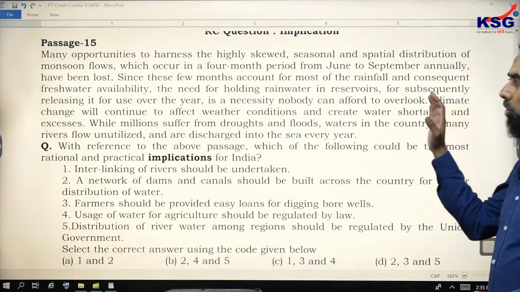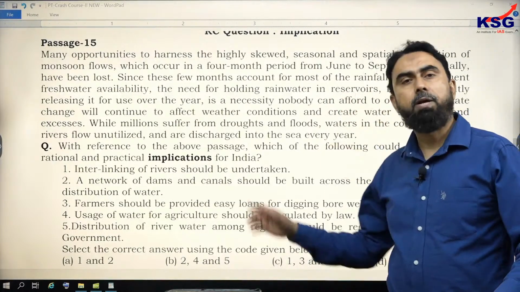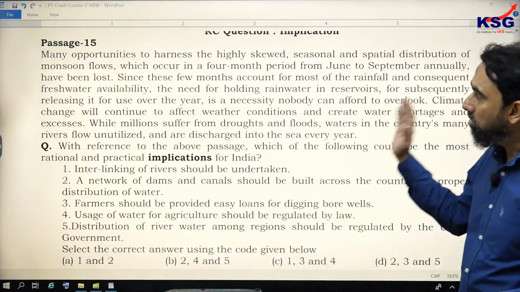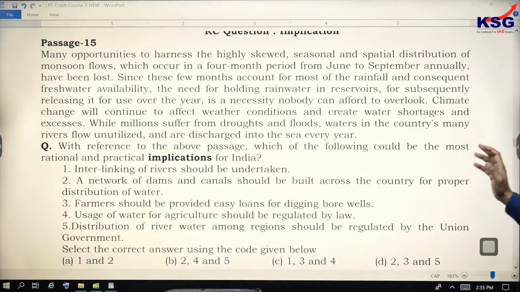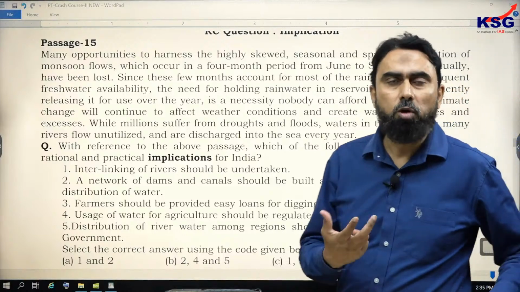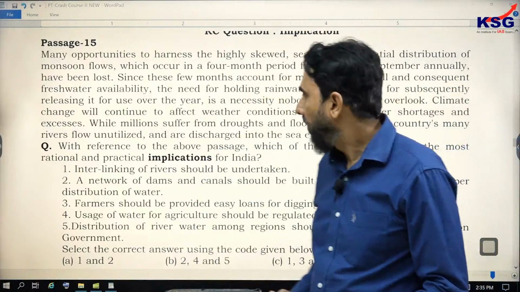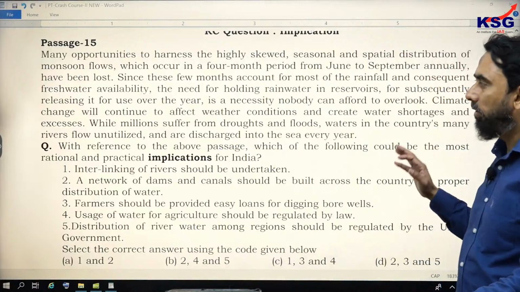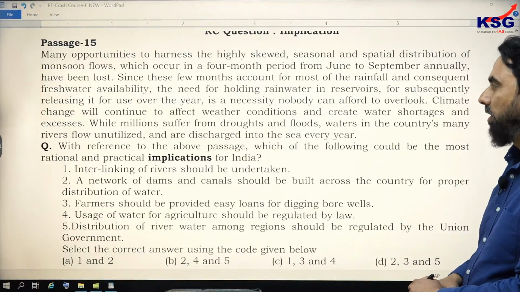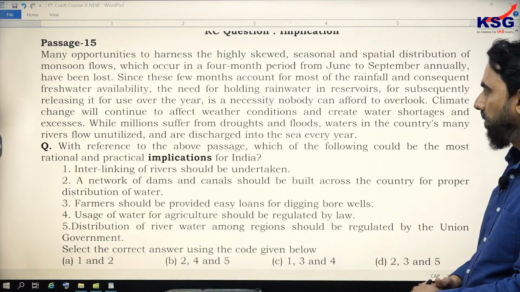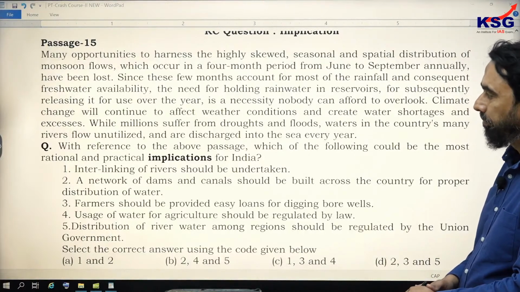All right, so the issue mentioned in the passage is clear. It talks about the water availability and, in a short period of time, the rainfall and the water scarcity, uneven availability of water, you can say. So there are some excesses, or some areas which are completely devoid of water.